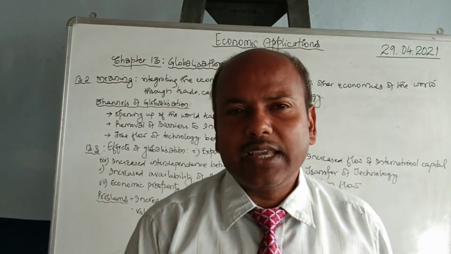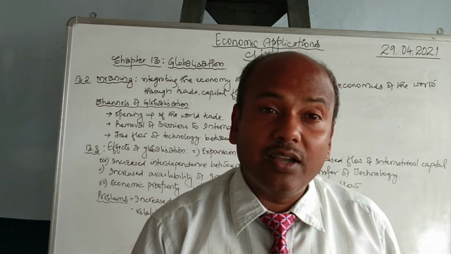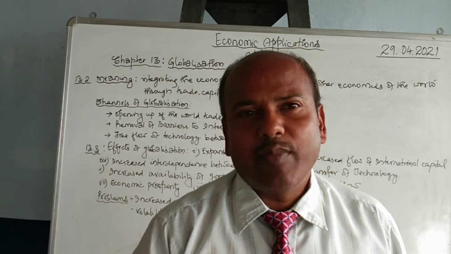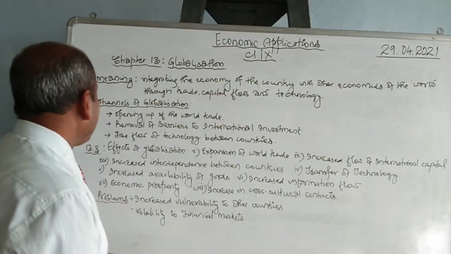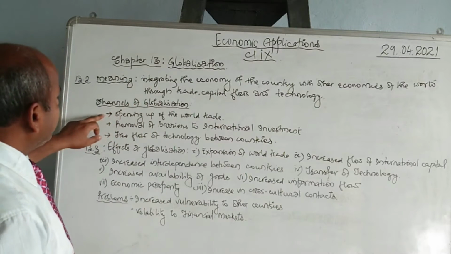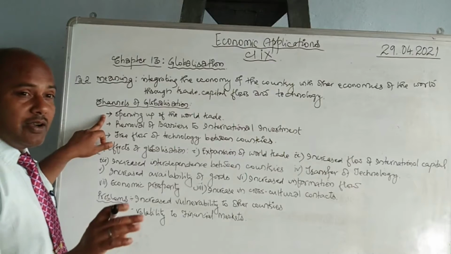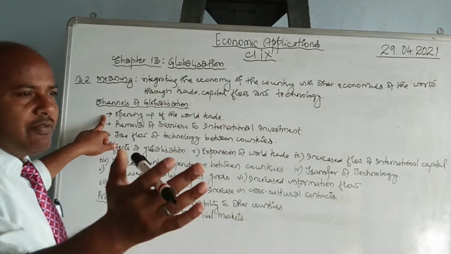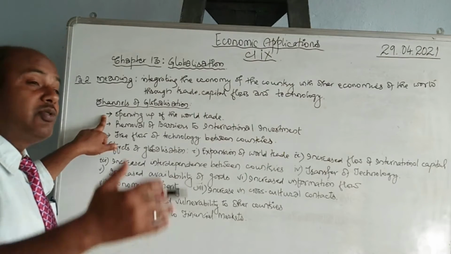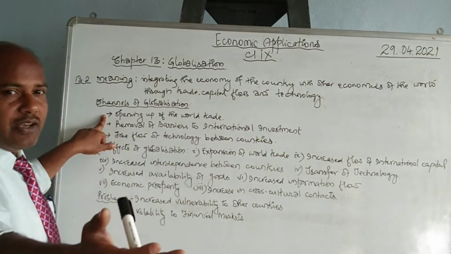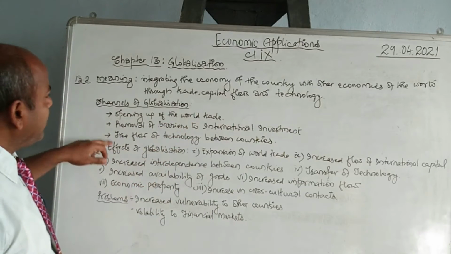So globalization is a concept where one economy comes in contact with the other economies of the world by means of trade, technology and capital transfer. Now, how does globalization take place? First is by opening up of the world trade. Opening up the world trade means there is no restriction. Any foreign company can come to our economy and our economy can go out of India to any other economy and invest there. So that's the opening up of the world economy, world trade.